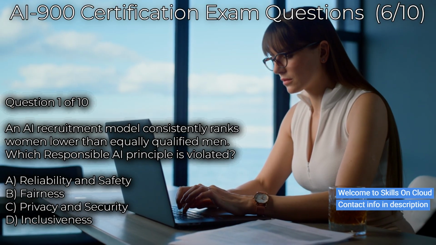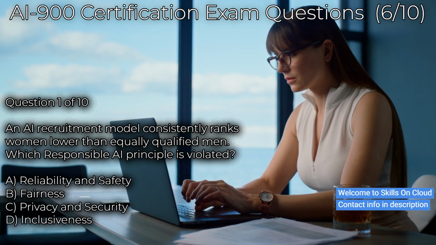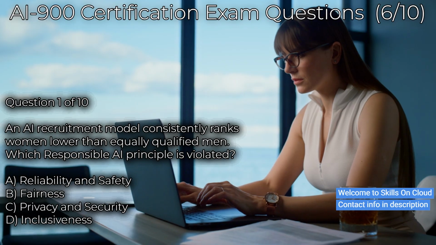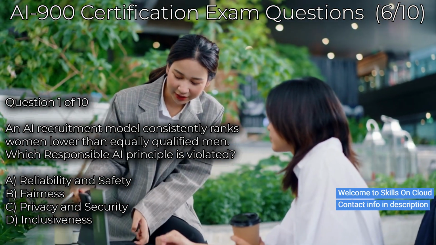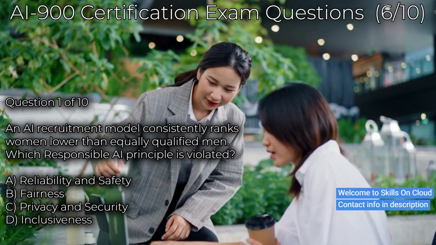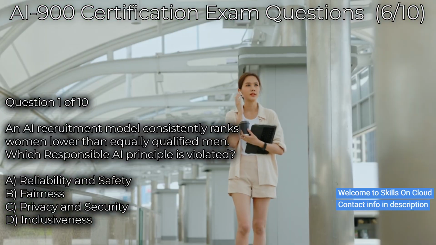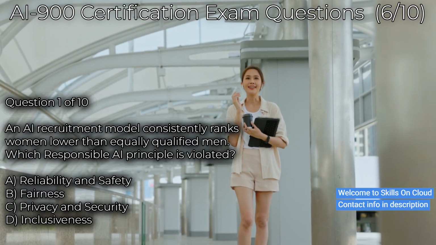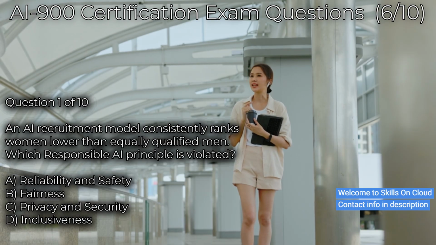The correct answer is B, fairness. The fairness principle requires that artificial intelligence systems treat all individuals equitably and do not produce discriminatory outcomes based on personal characteristics such as gender, race, age, or disability. A model that systematically ranks women lower than equivalently qualified men is producing biased, discriminatory outcomes, which is a direct violation of fairness. Reliability and safety concerns consistent,